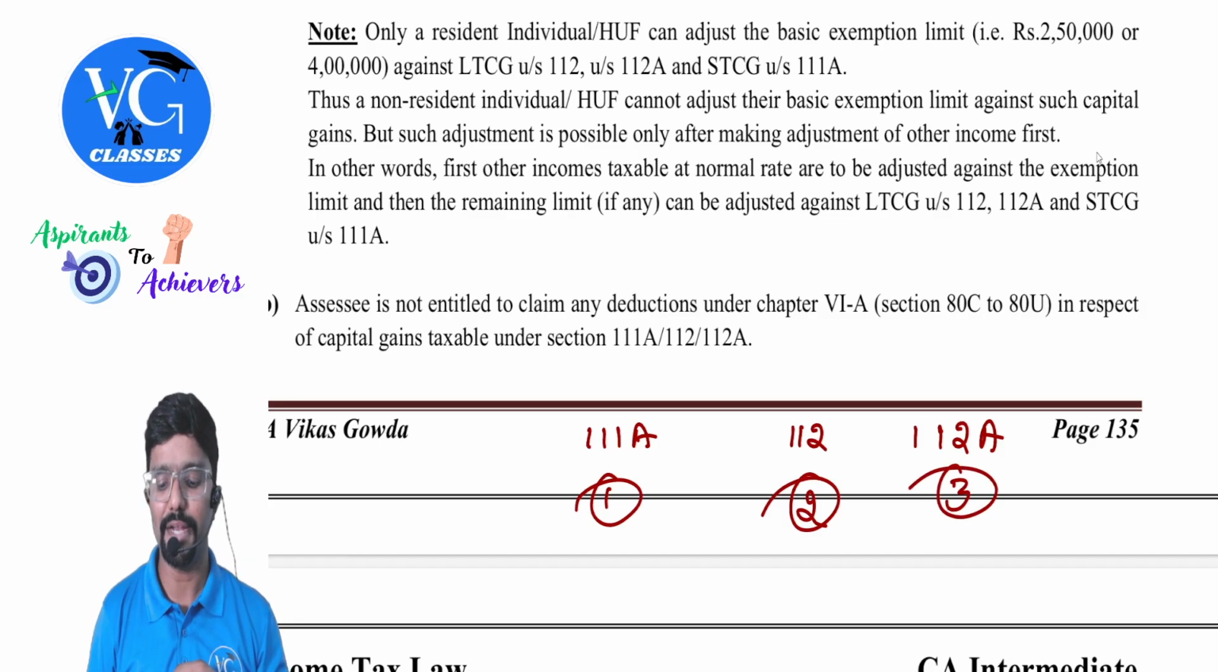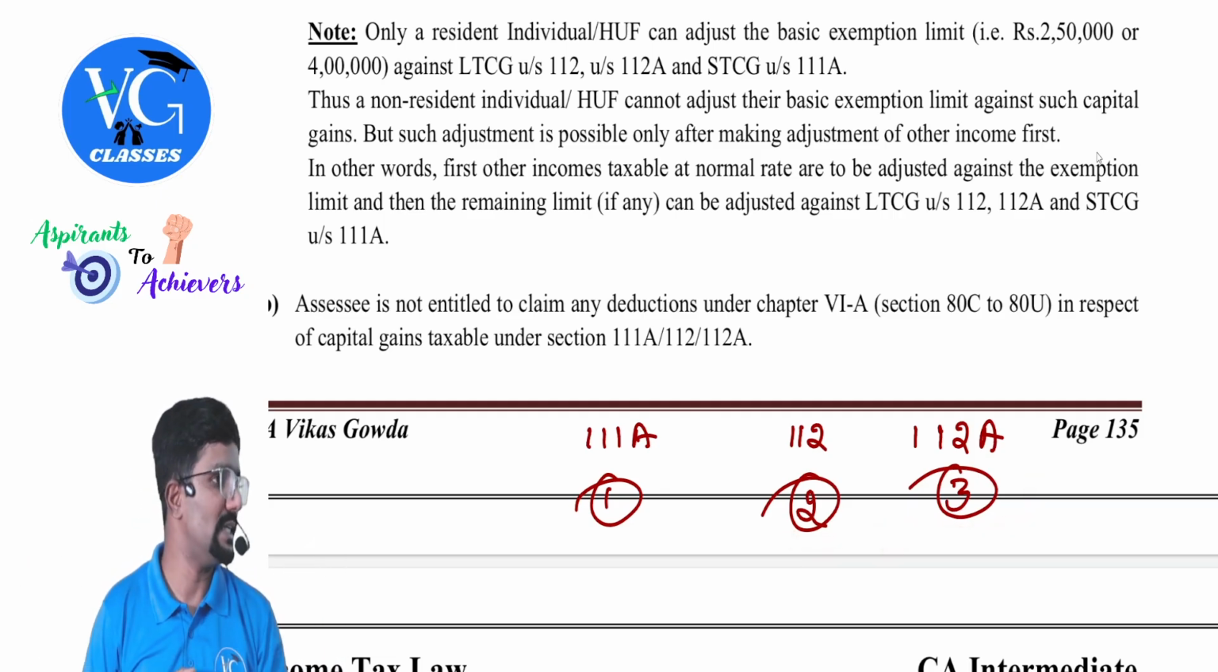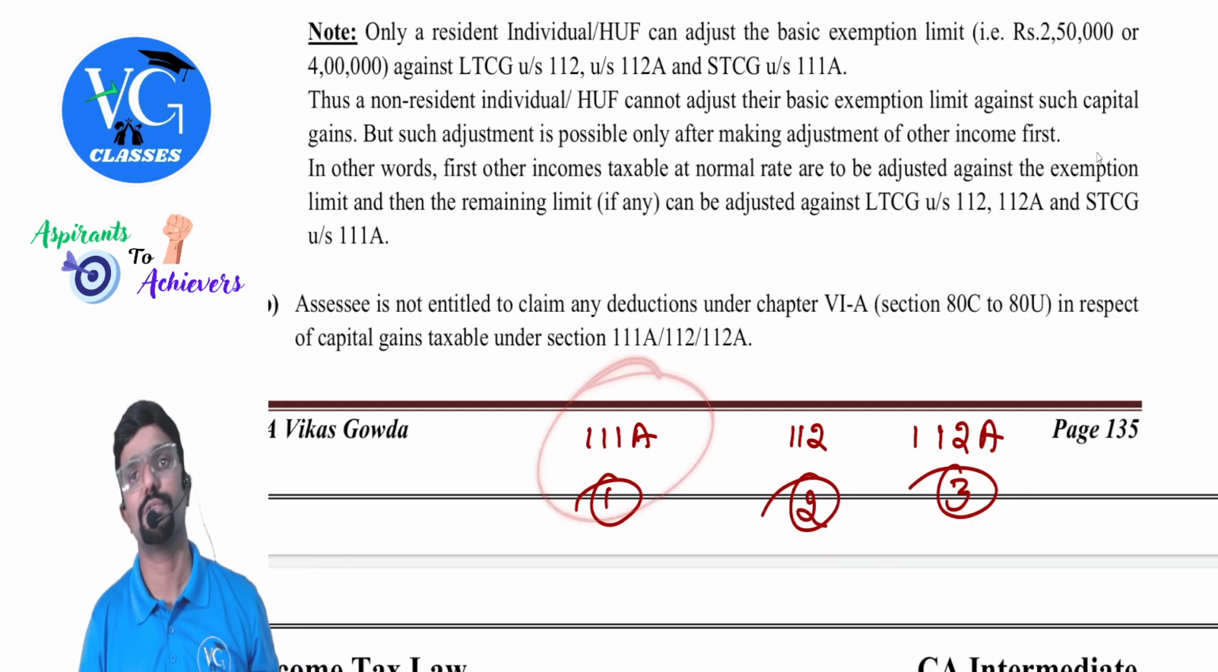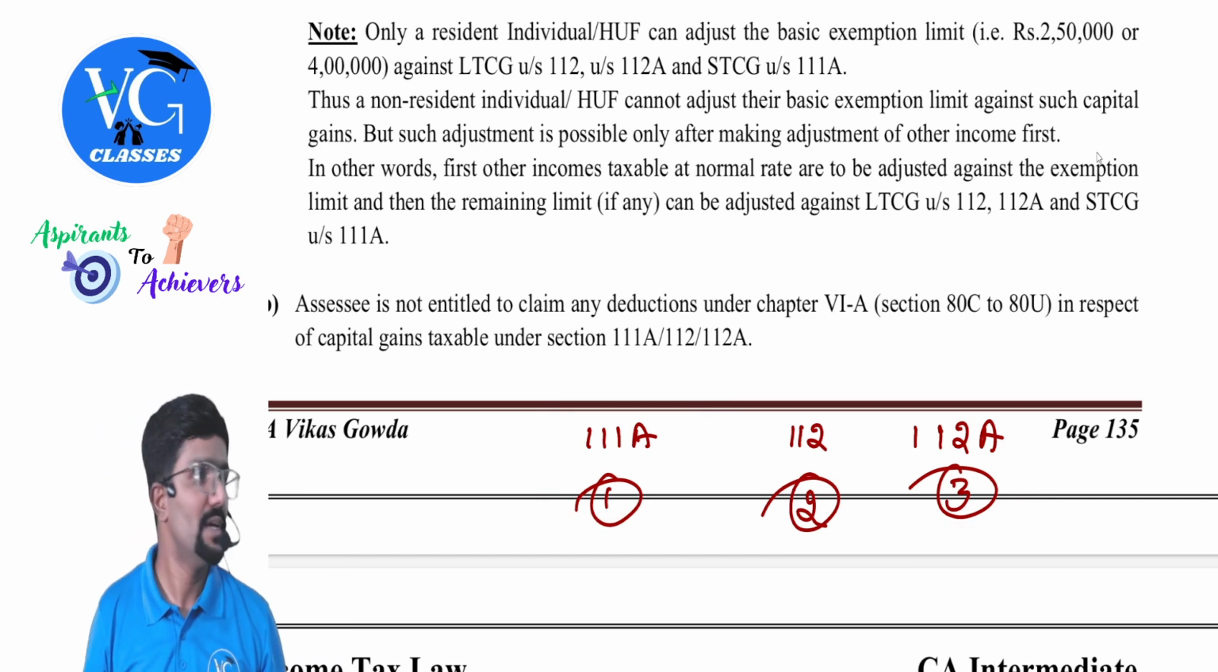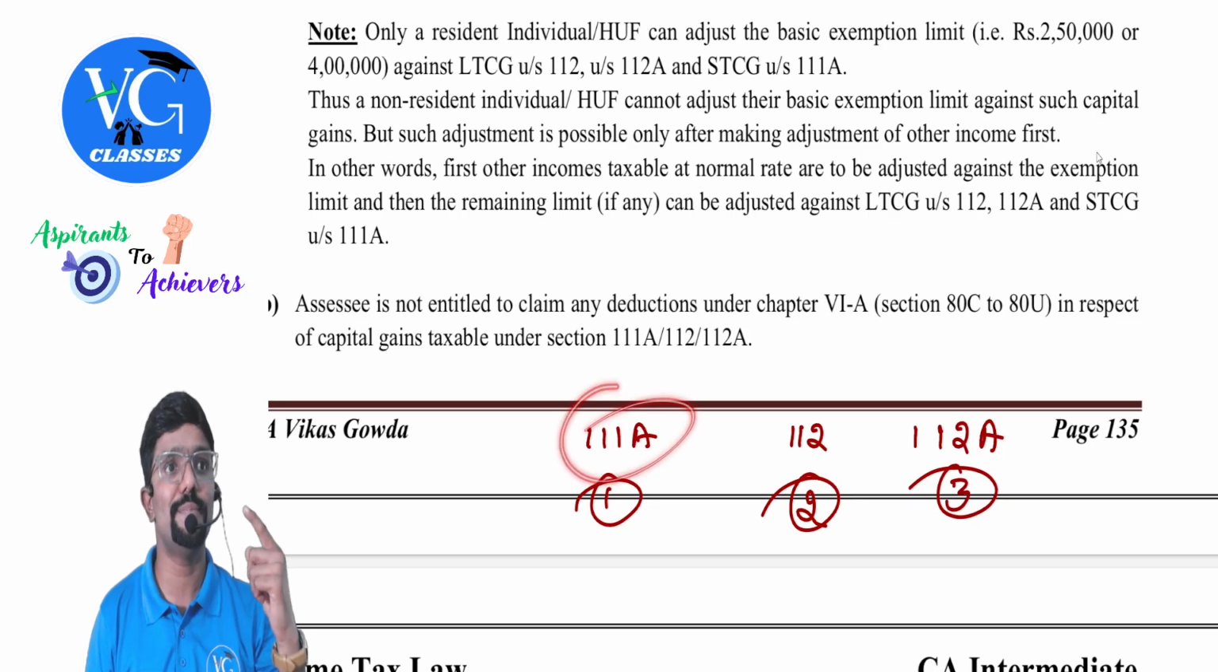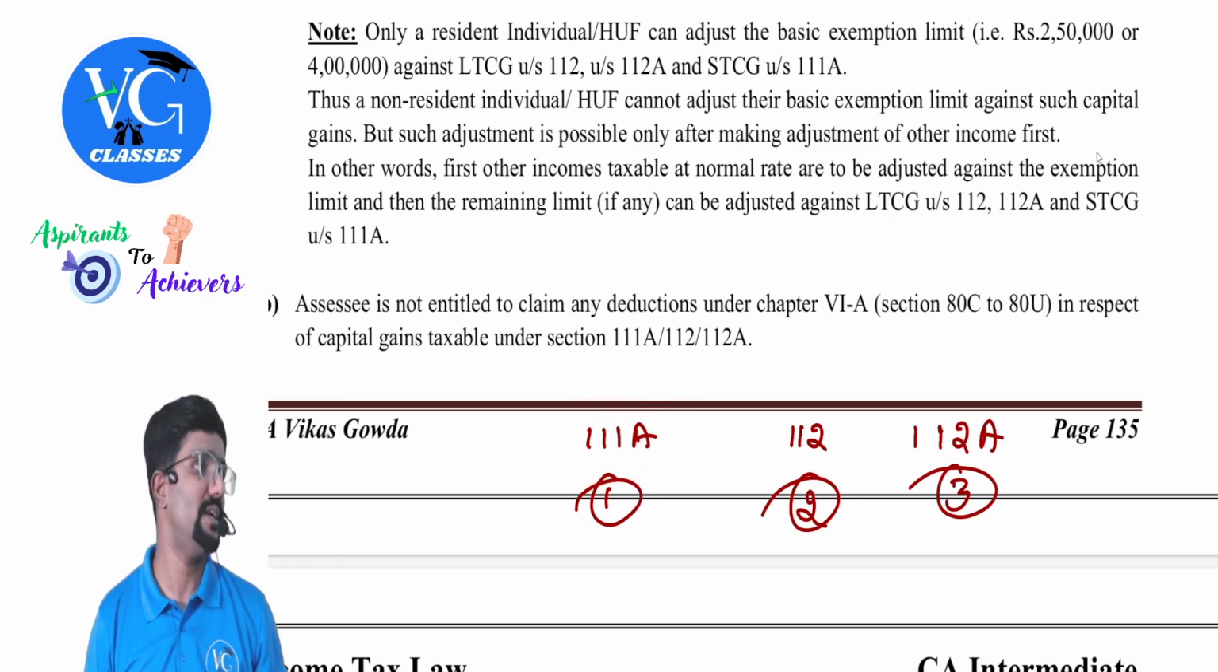But this is not like mandatory. Can I interchange also? Yes. But go with this always first. If at all, if the assessee has it, guys. Because here the tax rate is 20%. So try to adjust first against that.